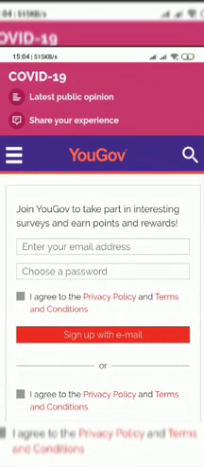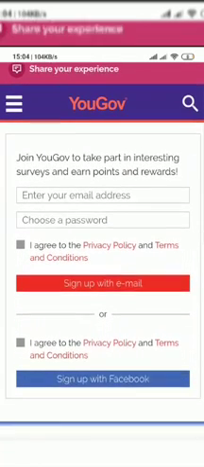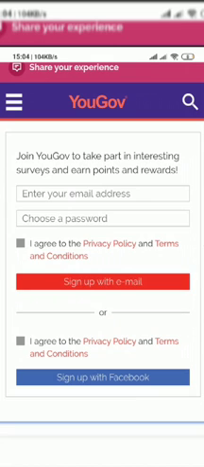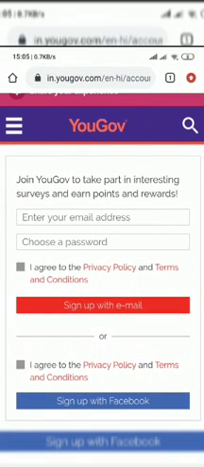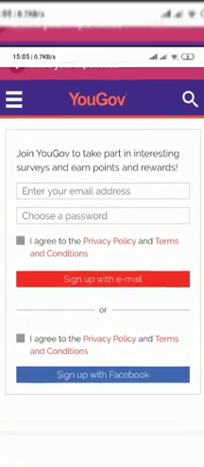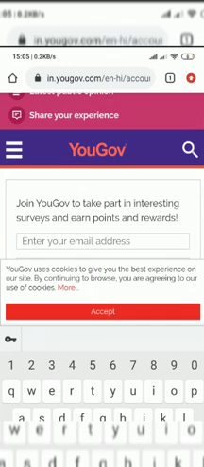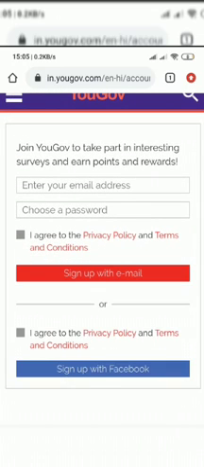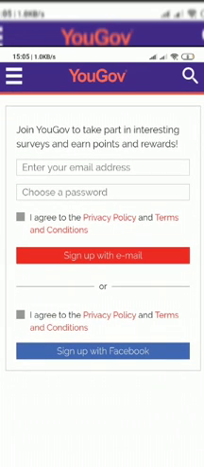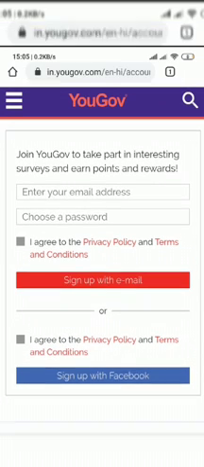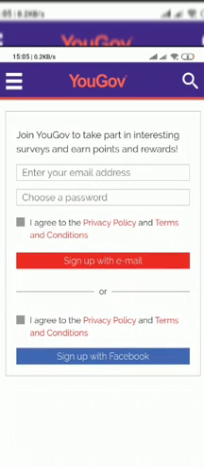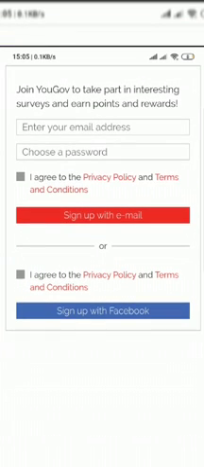So now this is the YouGov website and you have to sign up here. Here it is written sign up with email. So if you want to sign up with email, then give here your email and password, and here you will see a notification for cookies. So just accept it, it is necessary. So to sign up, just give your email address and password and sign up with email.